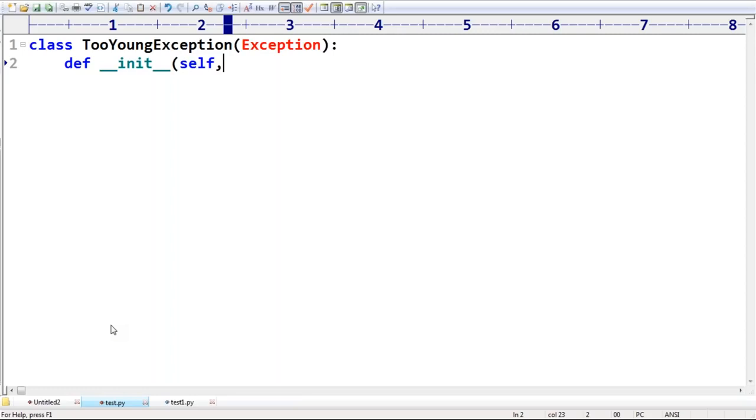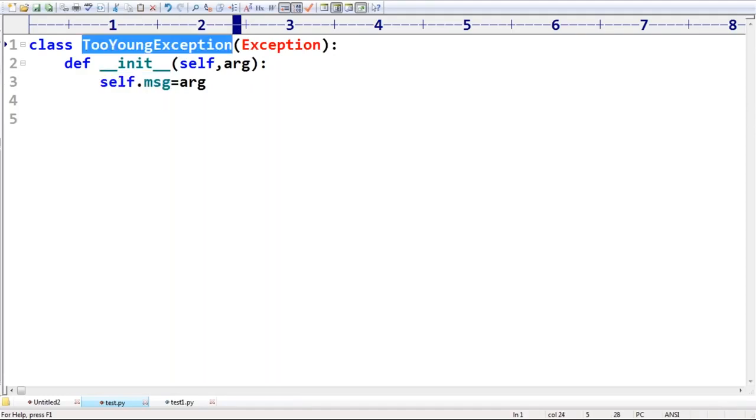Next, you can pass some argument: self dot message is equal to arg. Message is a predefined variable. Whatever argument you pass is by default assigned to message.